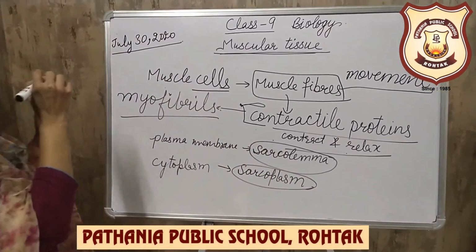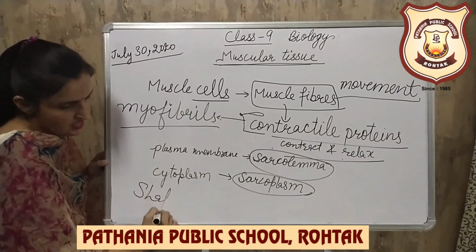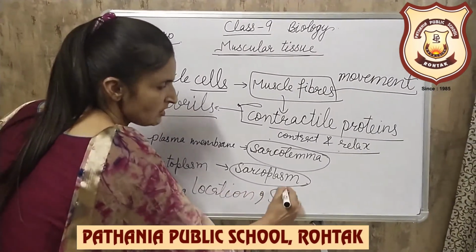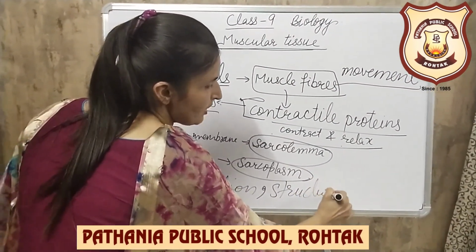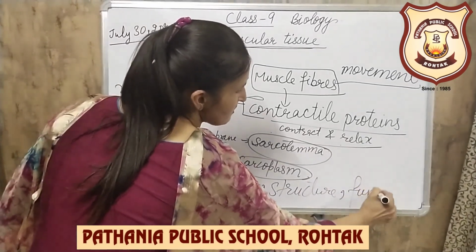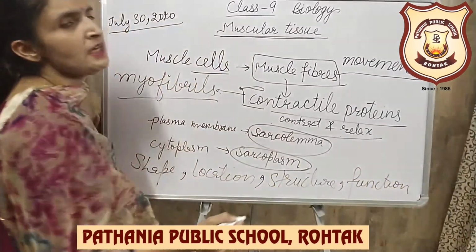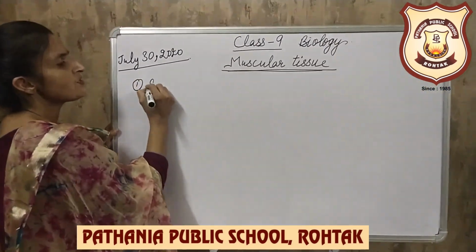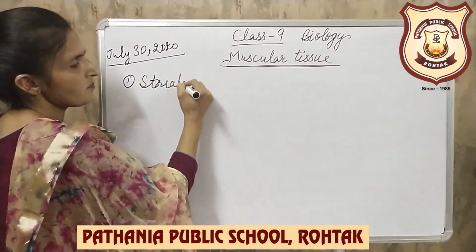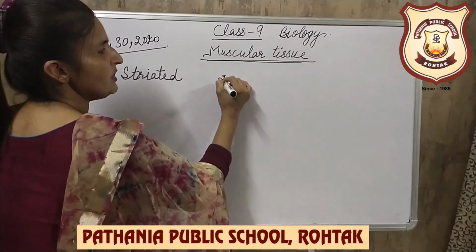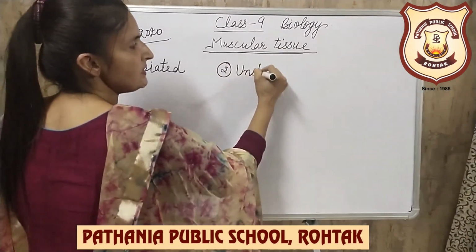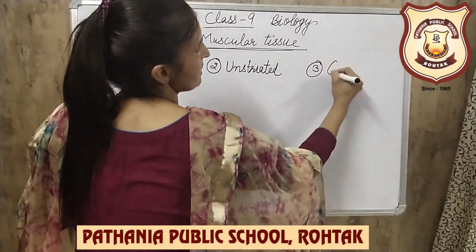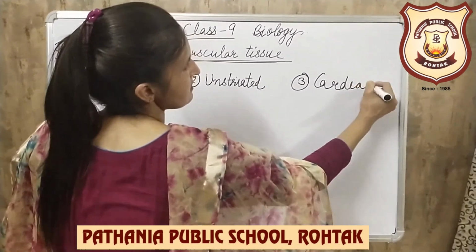Depending upon the shape, location, structure and function, these muscle fibers have been characterized into 3 types. Number 1, striated muscle fibers. Number 2, unstriated muscle fibers. And number 3, the cardiac muscle fibers.